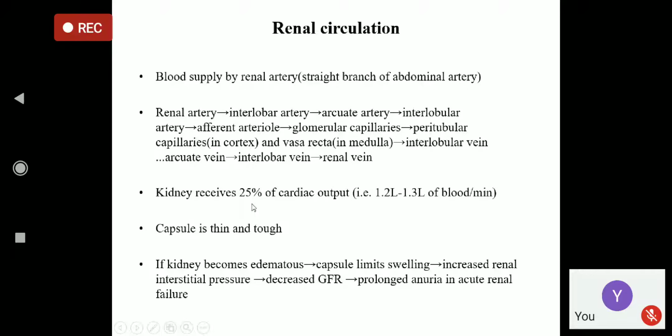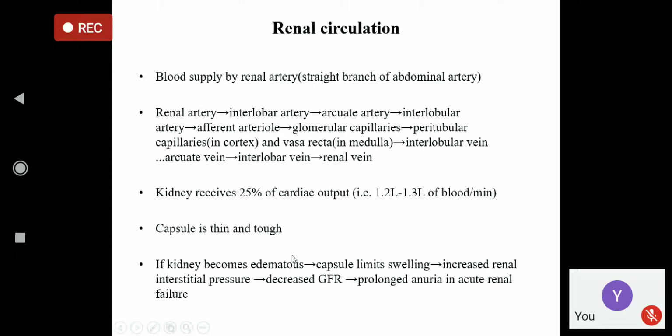And the kidney receives 25% of the cardiac output. 25% of the cardiac output is not a matter of joke. The capsule of the kidney is thin and tough. So if the kidney becomes edematous, it becomes bigger. The capsule limits the swelling and increases renal interstitial pressure. So the blood vessels are squeezed, the blood flow is less, glomerular filtration rate is less, and prolonged anuria in acute renal failure occurs.